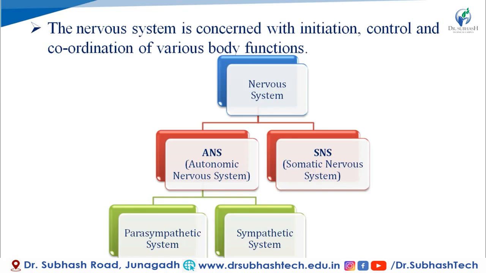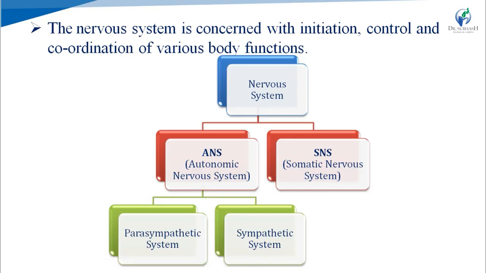And functionally, nervous system is classified into two classes, that is autonomic nervous system means ANS and somatic nervous system means SNS. ANS is further subclassified into parasympathetic and sympathetic system, that we will see at the end of this video tutorial.